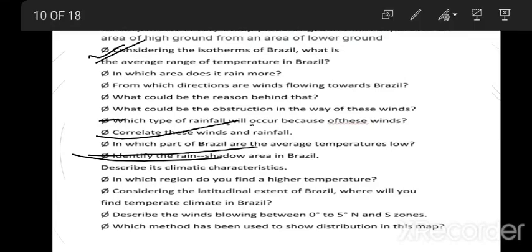Next is, correlate these winds and rainfall. What is the correlation? Because of the 18 degree in the western part of Brazil, here are the great escarpment of the highlands.